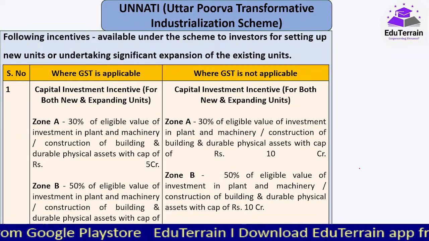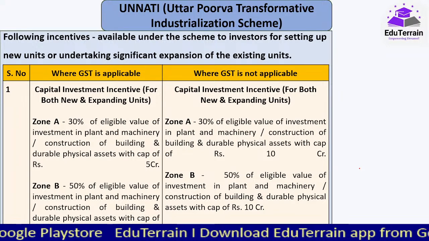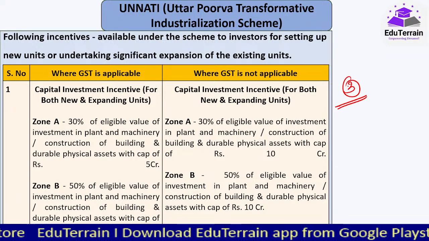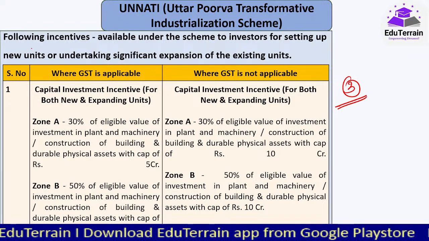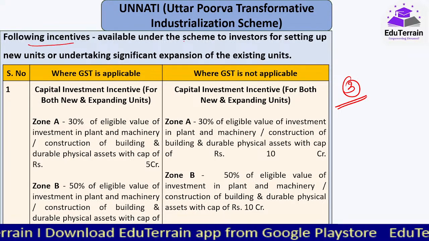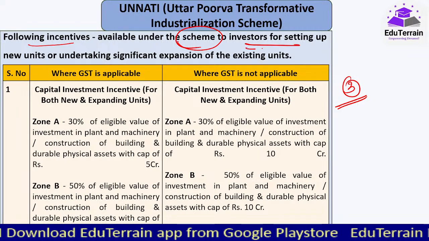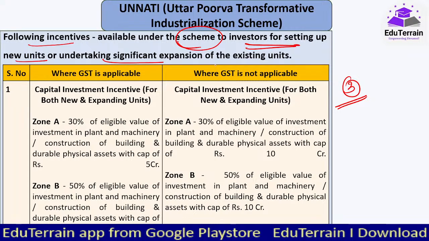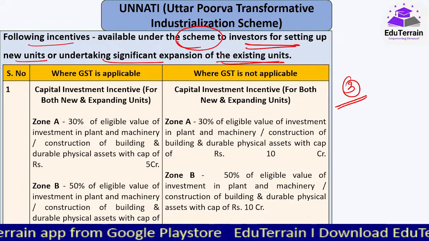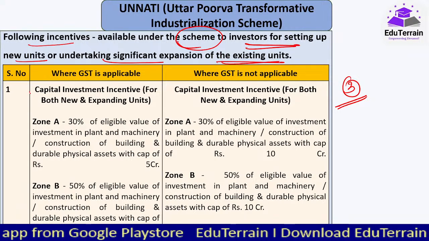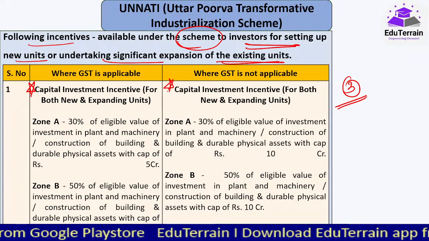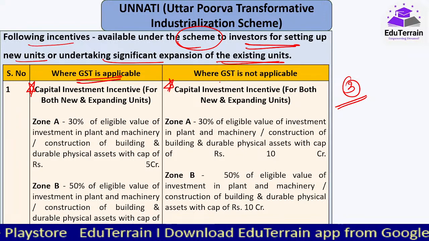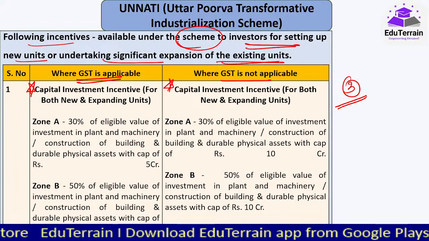Okay, now earlier I said that there are 3 kinds of incentives that would be provided to the beneficiaries. So following are the incentives available under the scheme to all those investors for setting up of new units or undertaking significant expansion of the existing units. The first one, capital investment incentive, is given both where GST is applicable and where GST is not applicable.